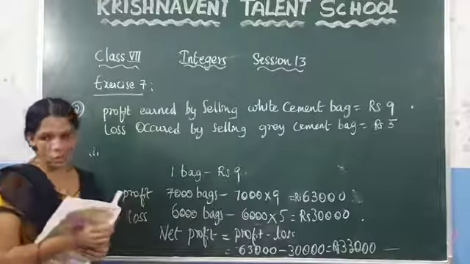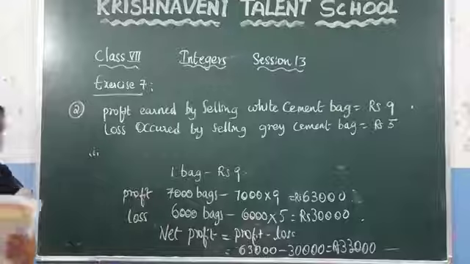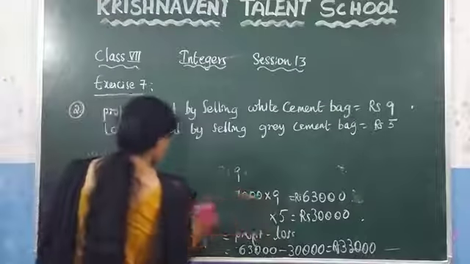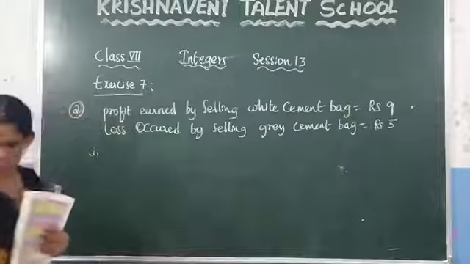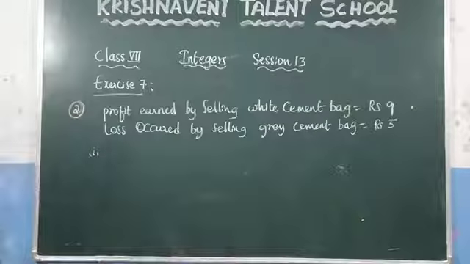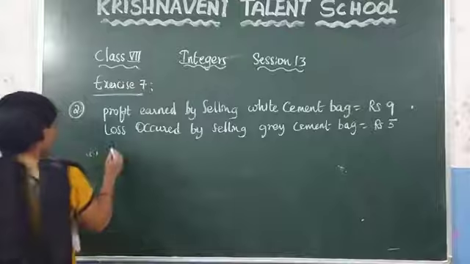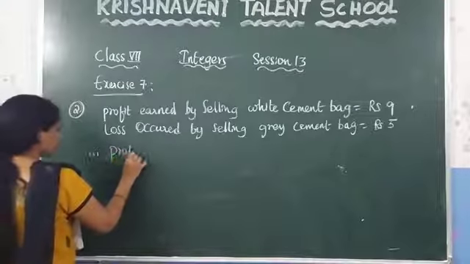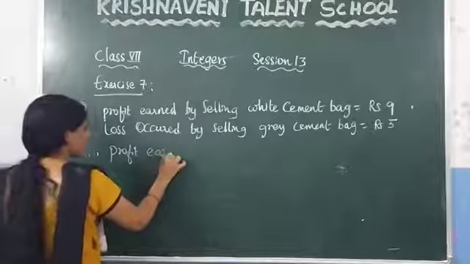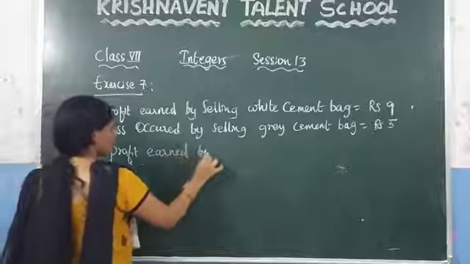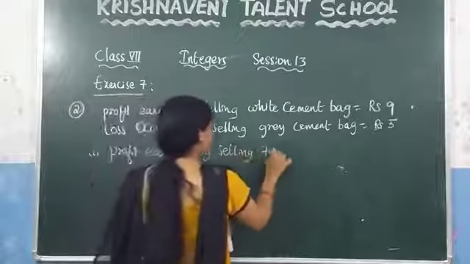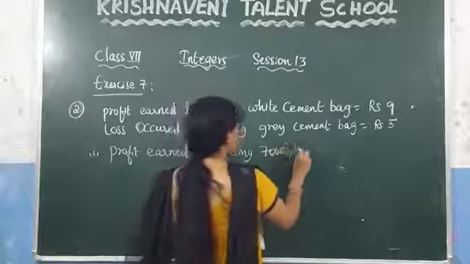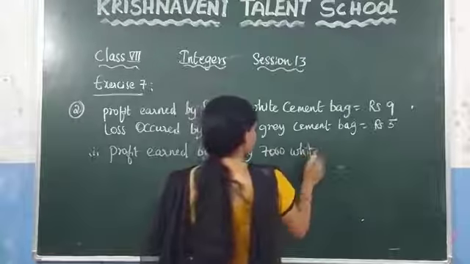Now write it in the form of statements. Write here: profit by selling how many bags? 7,000 white cement bags.